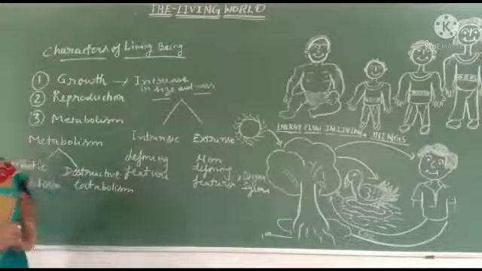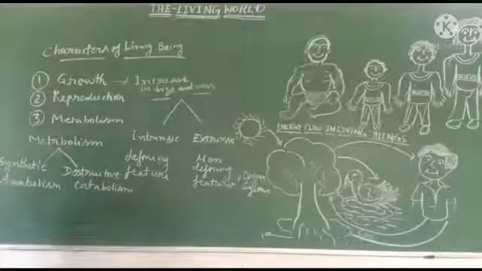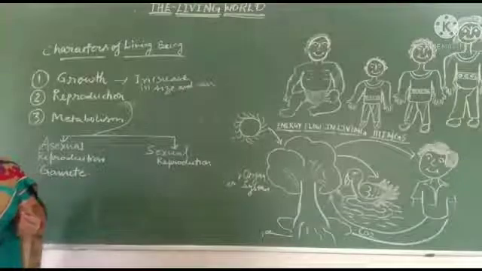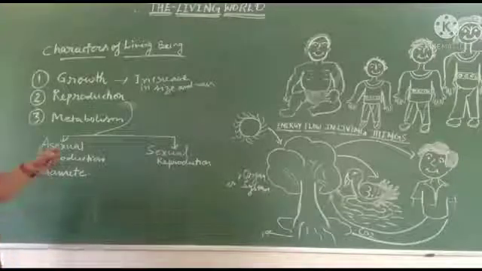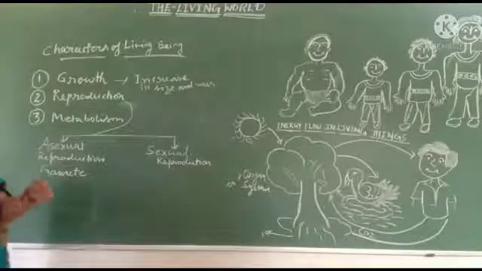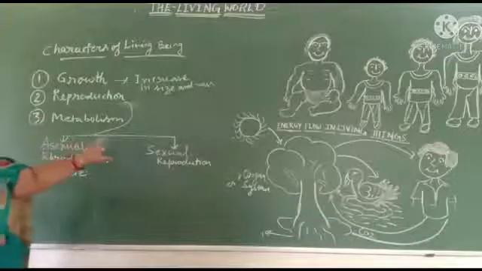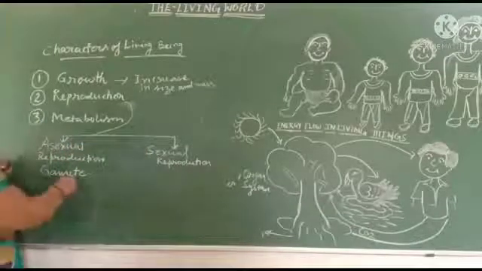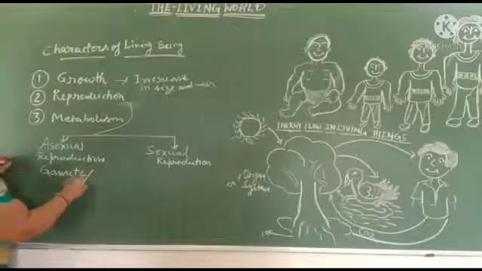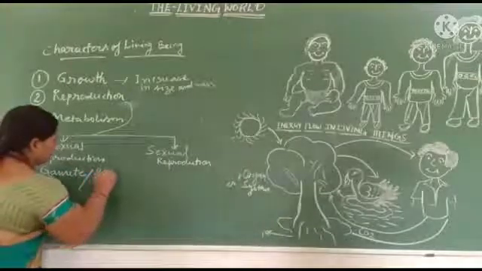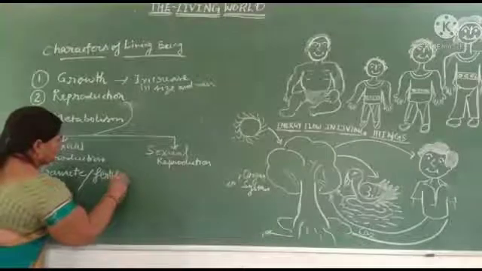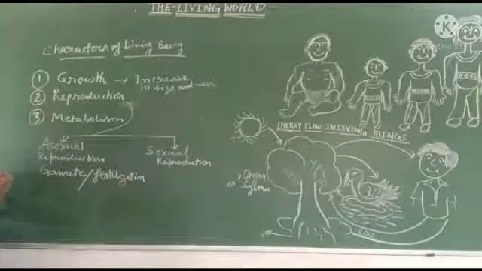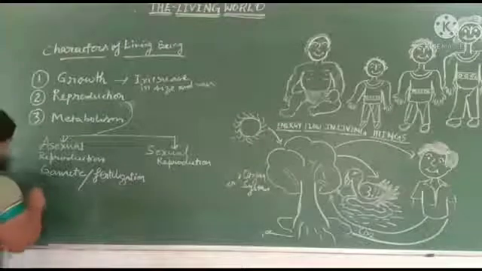After that you learn reproduction. The second character is reproduction. In reproduction, two types are found: asexual and sexual reproduction. In asexual reproduction, there is no gamete formation, no fertilization, and no meiosis process.